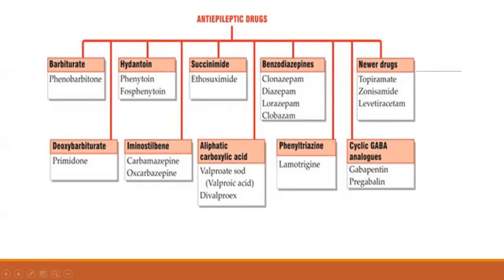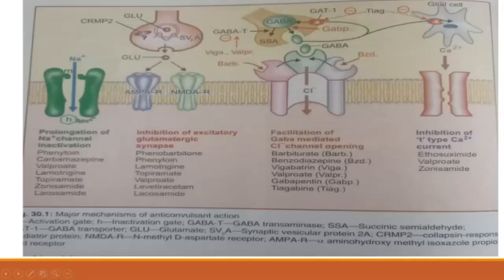Then phenyltriazine, lamotrigine; cyclic GABA analogs, gabapentin and pregabalin. So almost all the preliminary drugs Madam has already taken.